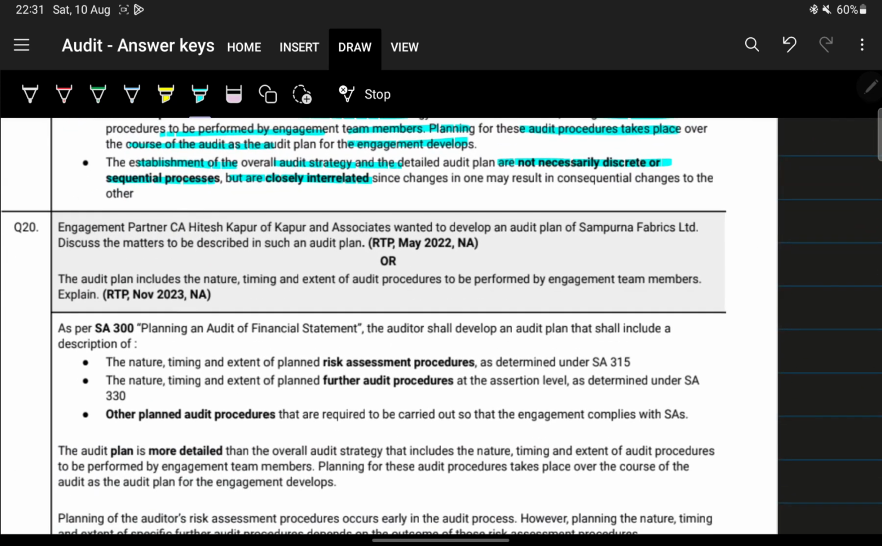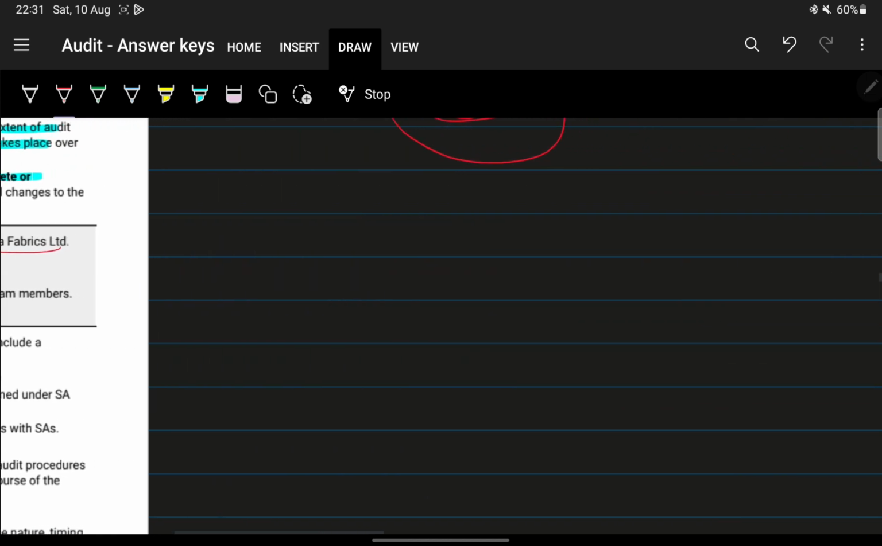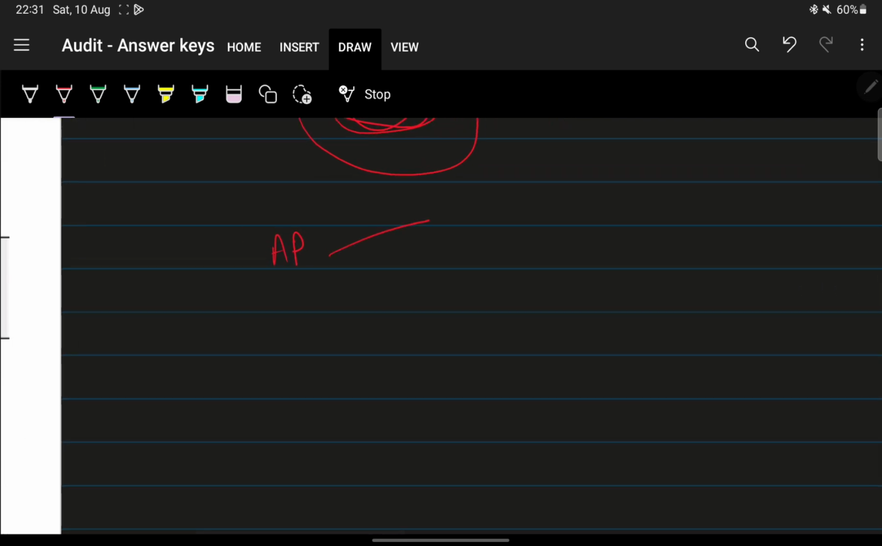Okay, next, engagement partner, CA Hitesh Kapoor of Kapoor and Associates wanted to develop an audit plan. Discuss the matter to be described in an audit plan. So what does the audit plan include? The audit plan includes the NET of RAP, risk assessment procedures, as per SA 315, right? And then NET of FAB as per SA 330, right? SA 330.